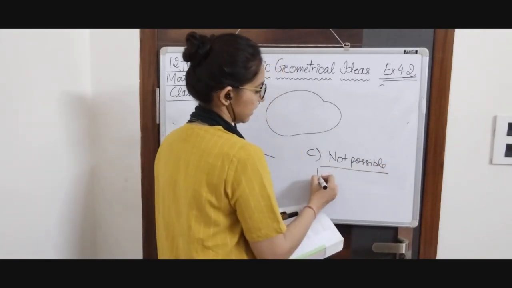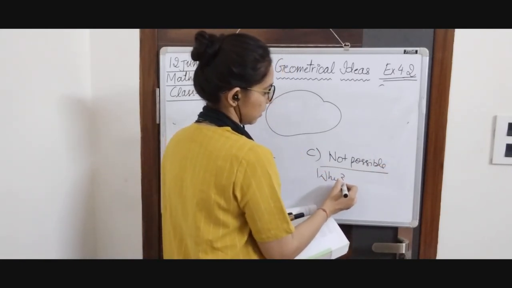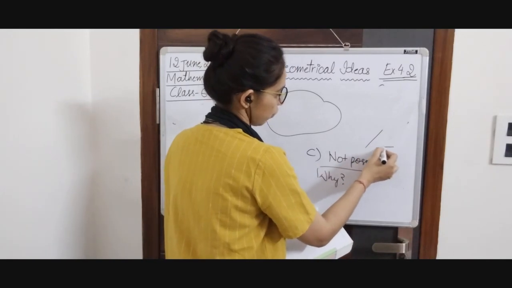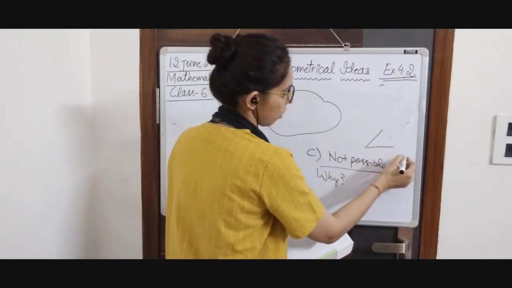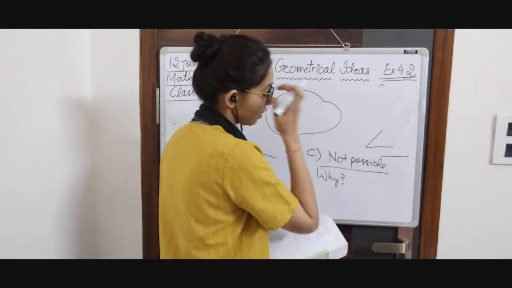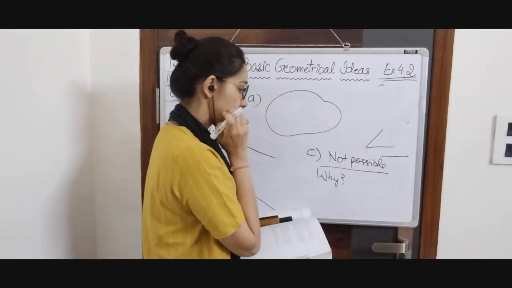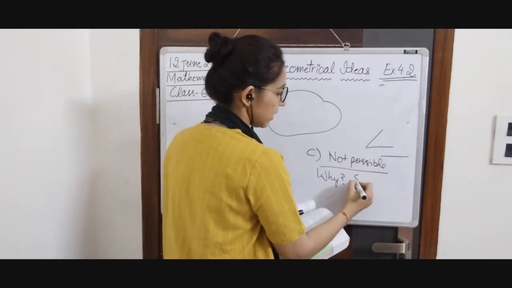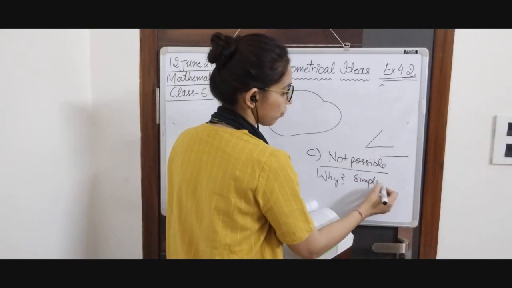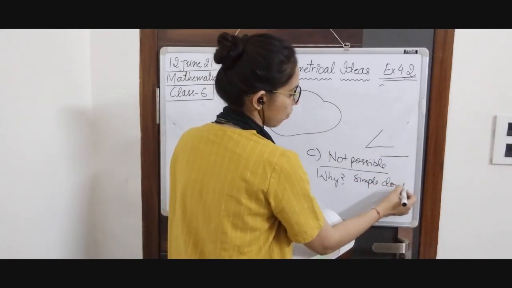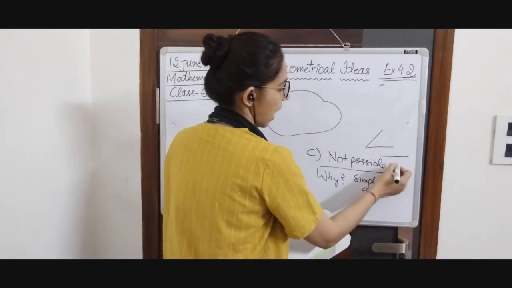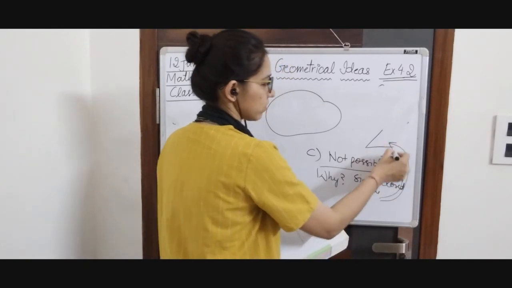Not possible, and the reason is 2 sides, if you are going to draw, it will be like this or it will be a line, line segment. But polygon is a simple closed curve.